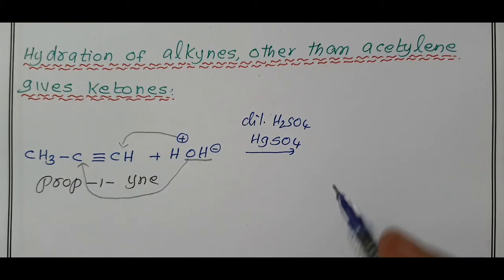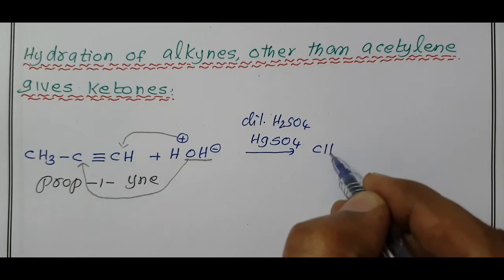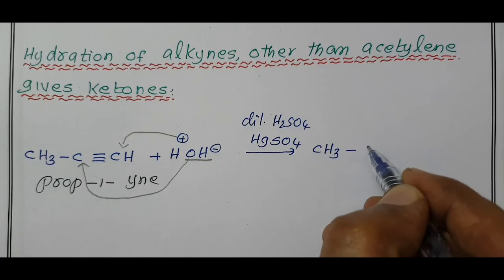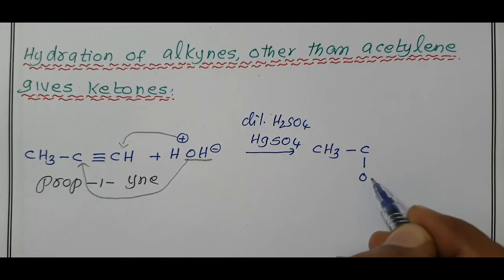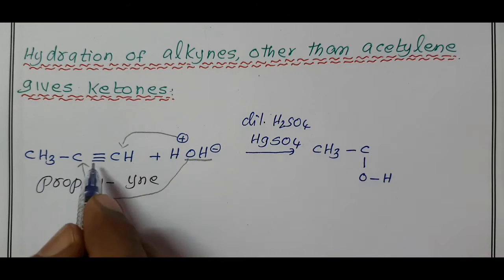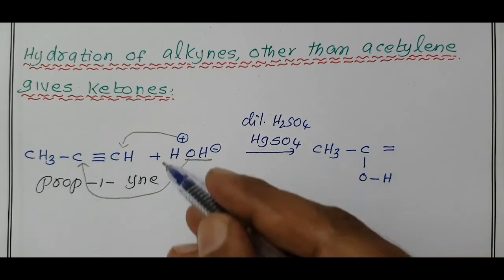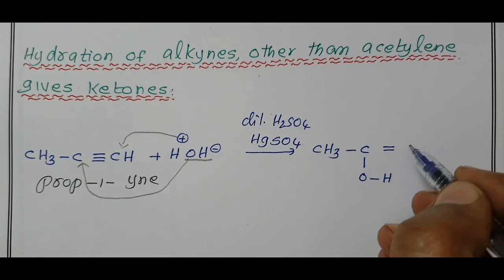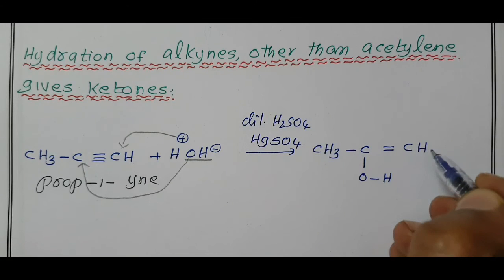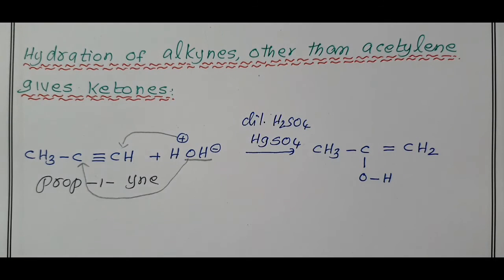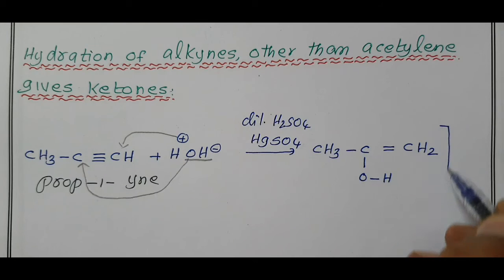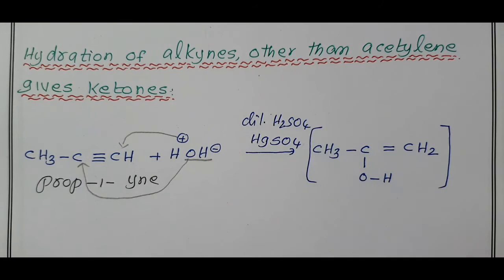This gives CH3, now the center carbon, we are adding one OH to the center carbon atom. The triple bond is converted into a double bond. One H is added to this carbon and it becomes CH2. This is your unstable compound, due to the presence of a double bond.